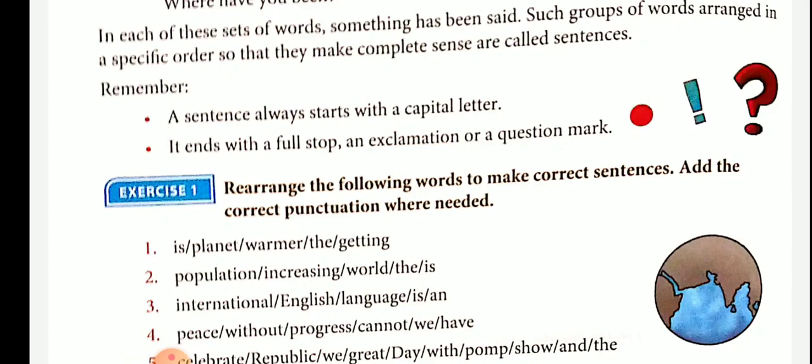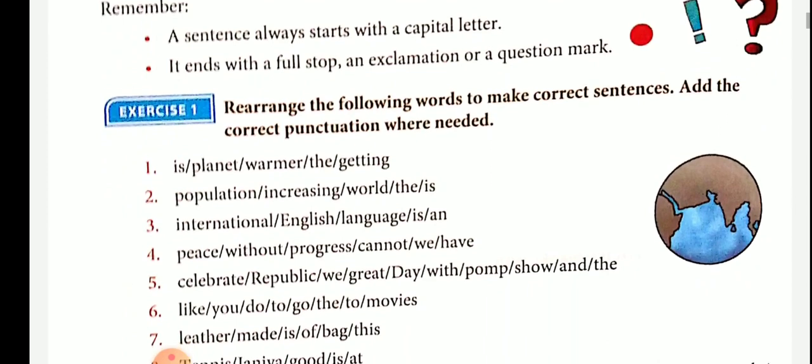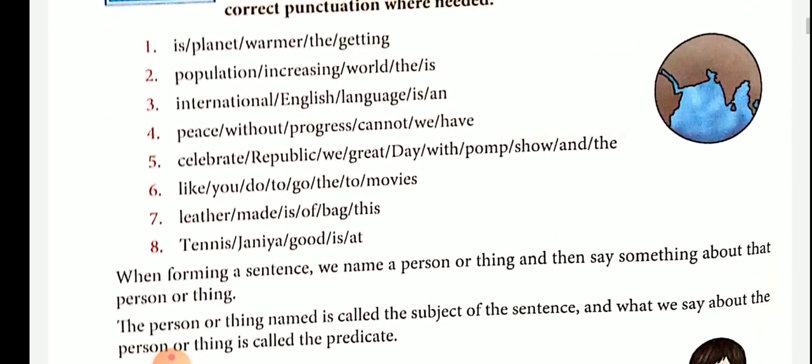Here the proper order is: Is the world population increasing? That is again a question mark.